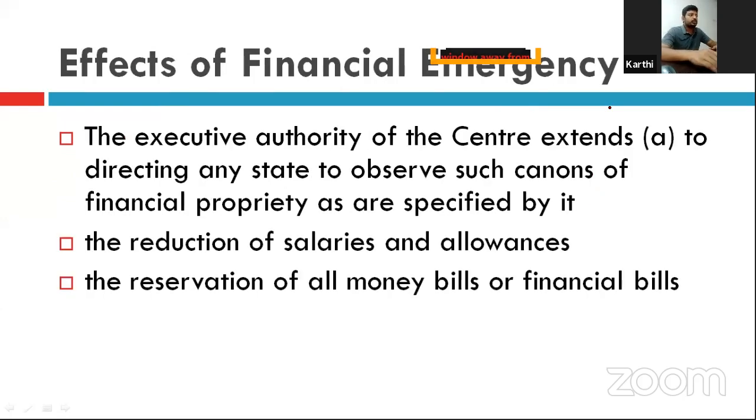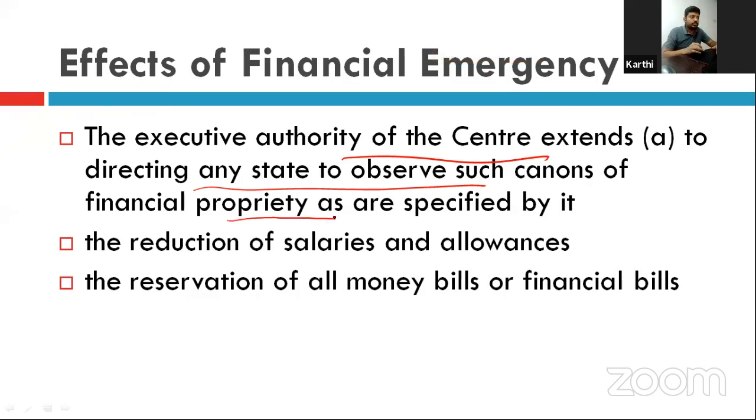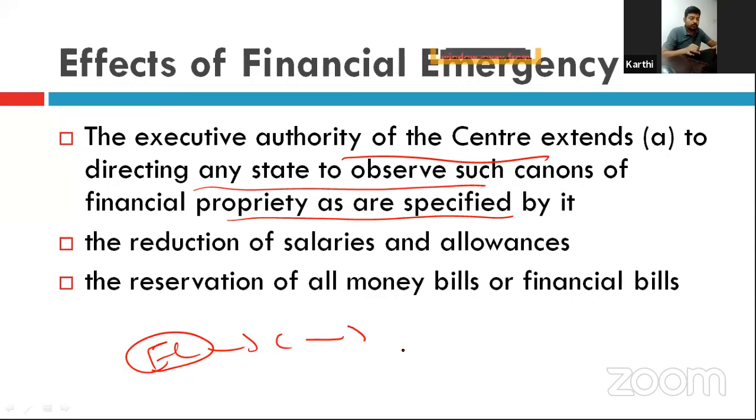Right. Now, if we see the effect of the financial emergency, the executive authority of the center extends to directing any state to observe such canons of financial propriety as specified. See, suppose any financial threat has happened, then the center gives direction to the state.